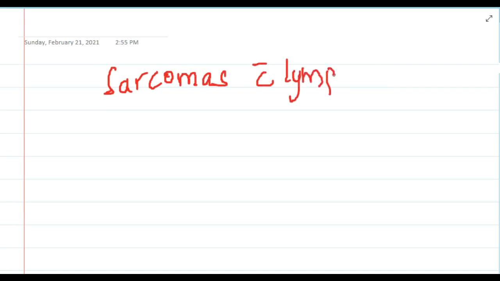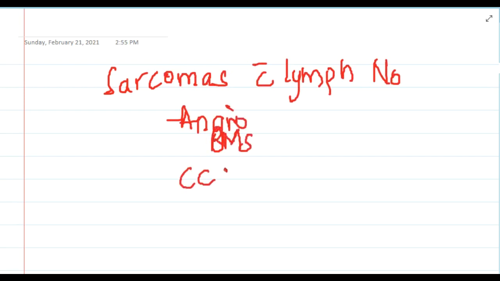So the question is, which are the sarcomas with lymph node metastasis? Sarcomas with lymph node metastasis include angiosarcoma, rhabdomyosarcoma, clear cell sarcoma, epithelial sarcoma, and synovial sarcoma.